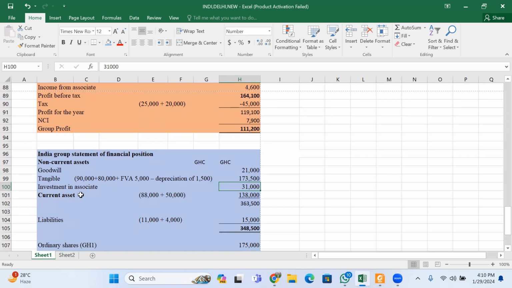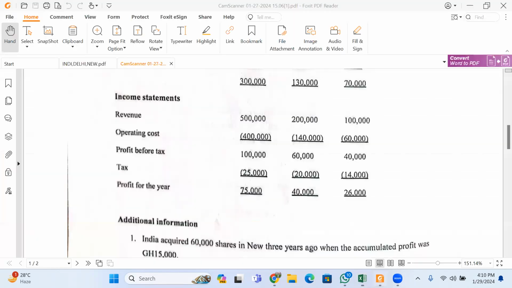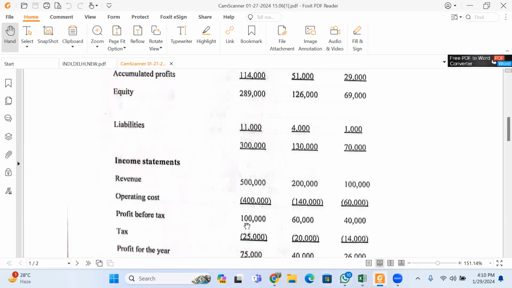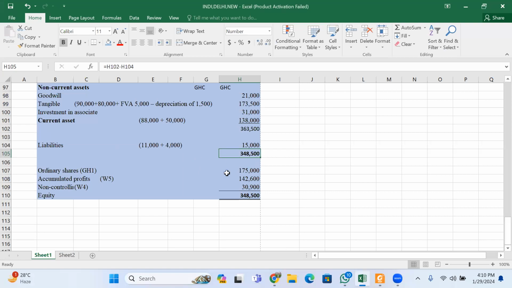Then you bring your current assets, you add the two, you get this one. Add all together, you get your total assets. You take out the liabilities from it, you get this. Then capital, you bring the capital of only India.